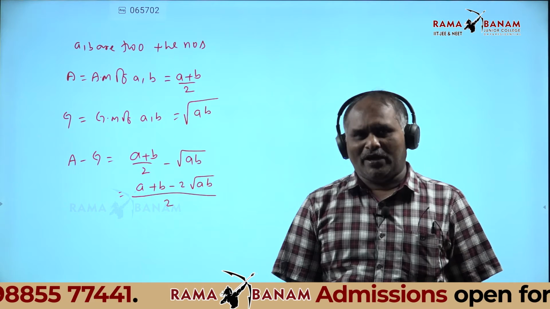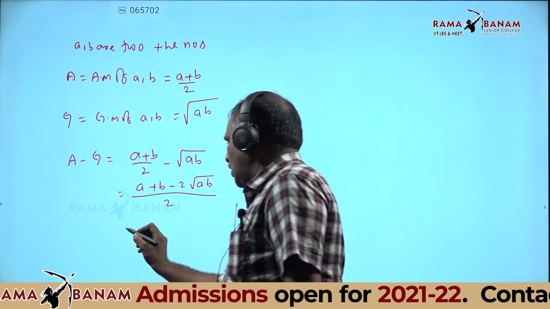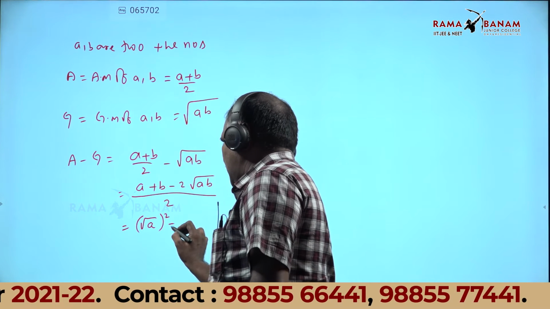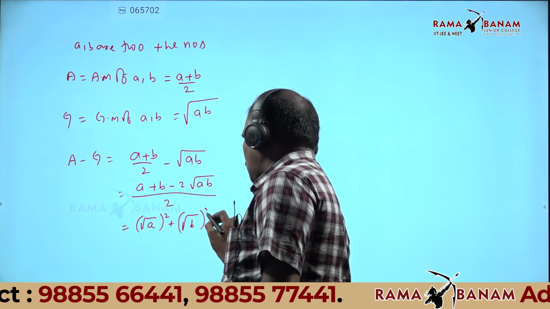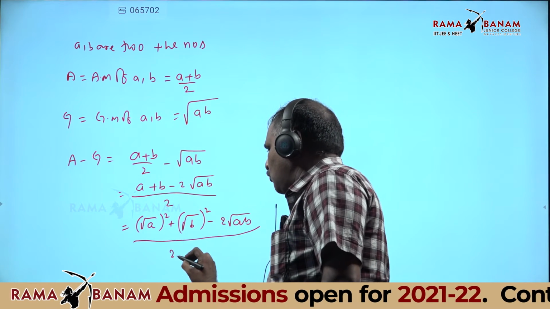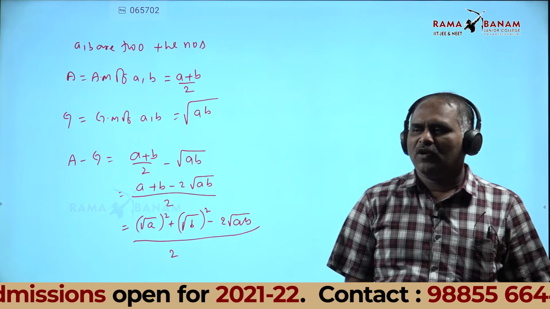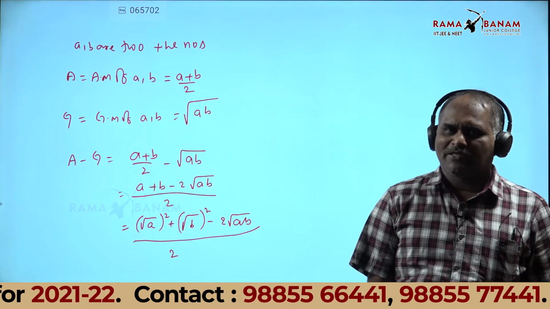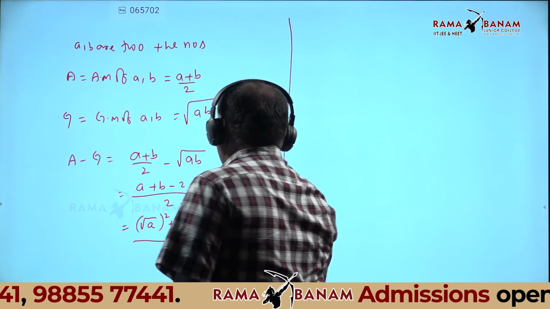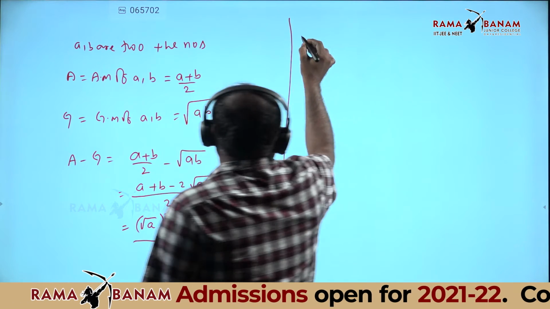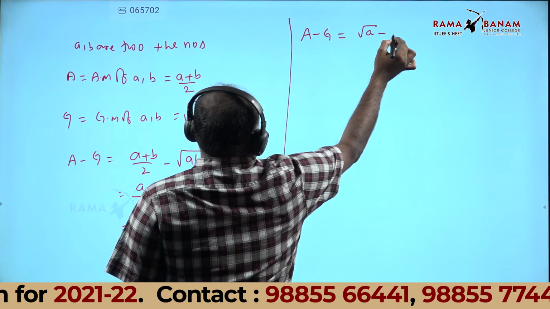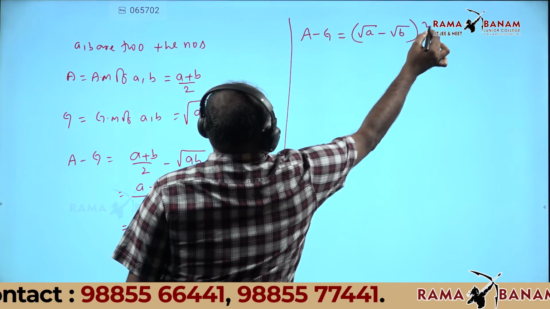A can be written as root A whole square, B can be written as root B whole square, minus 2 root AB, whole divided by 2. This is the form of A square plus B square minus 2AB. Therefore, A minus G is equal to root A minus root B whole square, whole divided by 2.